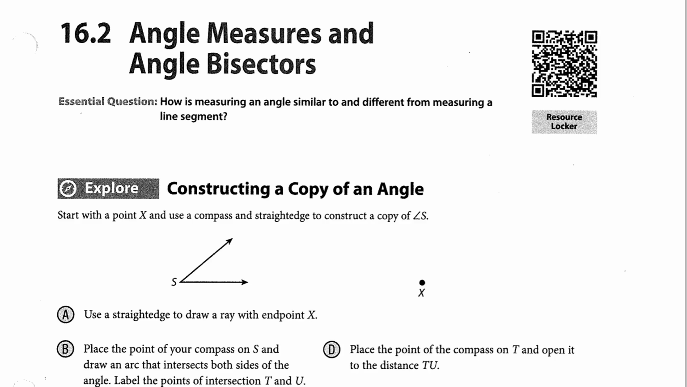Angle measures and angle bisectors. Constructing a copy of an angle. Start with a point X and use a compass and straight edge to construct a copy of angle S.